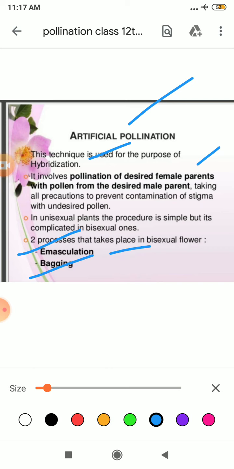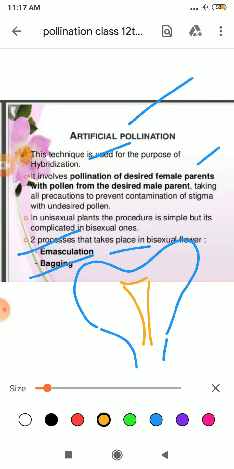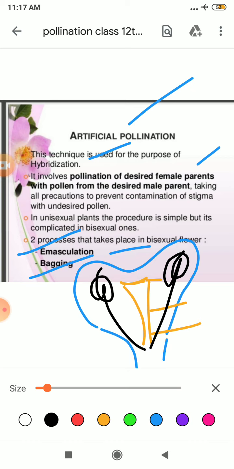Taking out the anthers with the help of forceps. For example, here is your flower, and here the stigma, style and ovary are there, and here your anther is there. In emasculation, we take this anther out with the help of forceps. Clear? This process is known as emasculation.